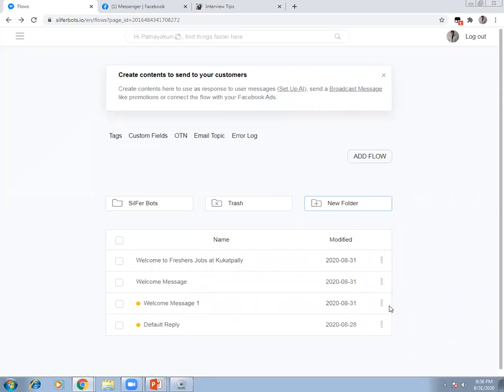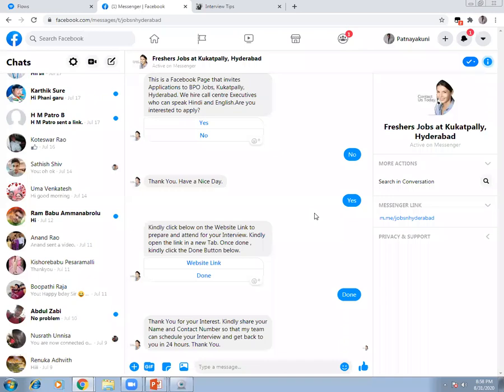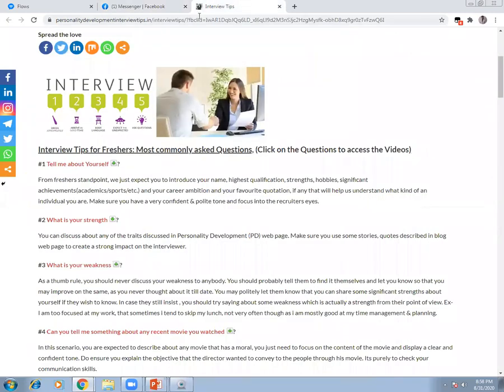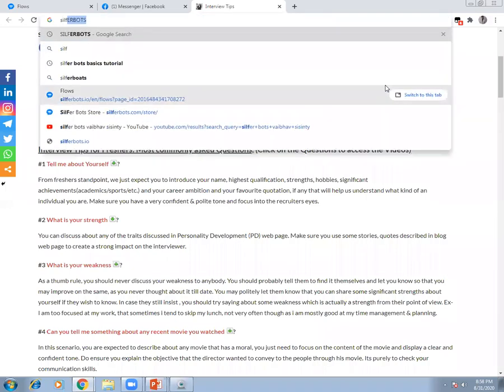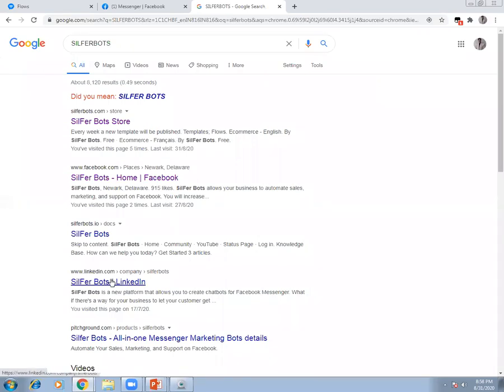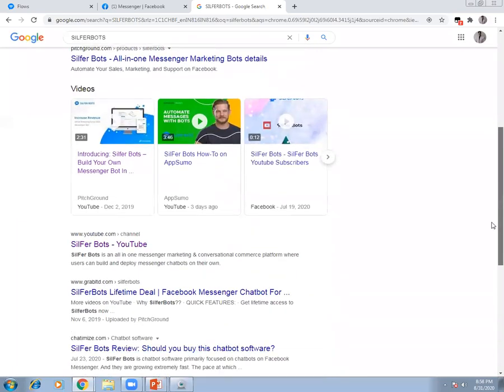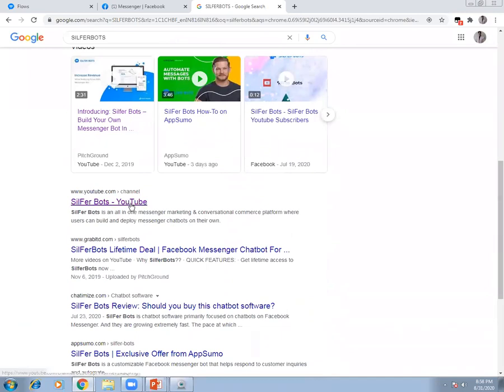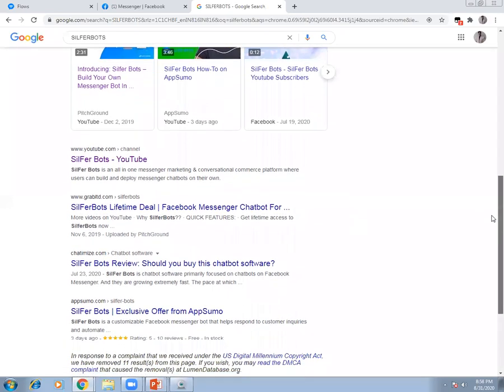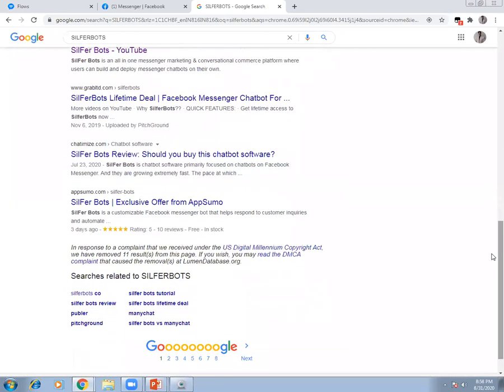So this is something which I wanted to discuss with you, and this is how I run a Facebook bot, which is called Facebook automation. And if you look at it, Silver bots can be used not only for Facebook, but it can also be used for LinkedIn, and you can use other accounts also. It's a messenger bot that helps you to automate. Silver bots is also there for YouTube. So you can go for the paid version. It will support multiple applications. If you are using the free version, maybe it will support limited applications.